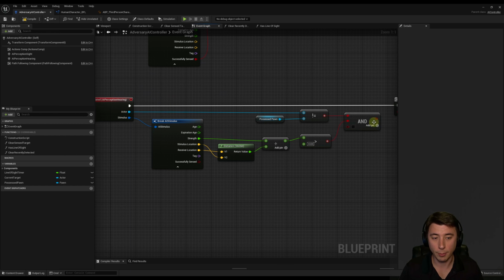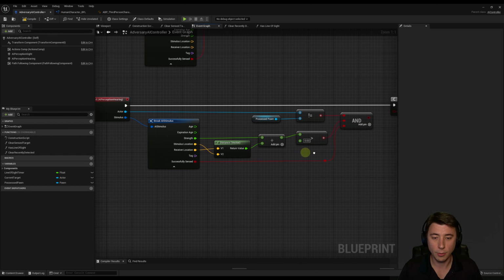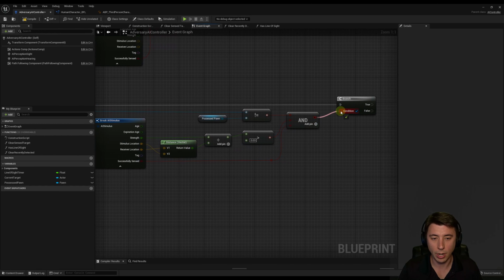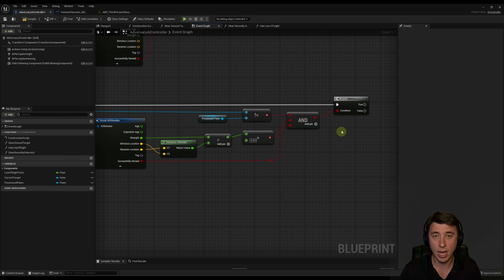And the last criteria I'm going to hook up, just like 3 episodes ago, is successfully sensed. I don't know if this is actually necessary, but I'm going to do it because it's Unreal Engine's recommendation. All right, so we got those 3 criteria. Then I'm going to hook it up to the branch. So this branch is to determine, did we actually hear the sound? Did the AI hear it such that it can incorporate what it learns into that behavior tree?